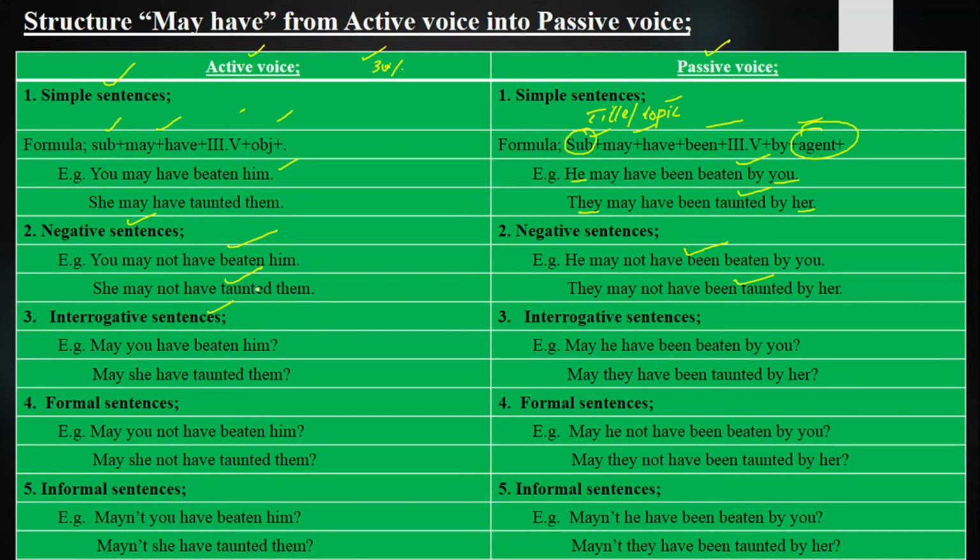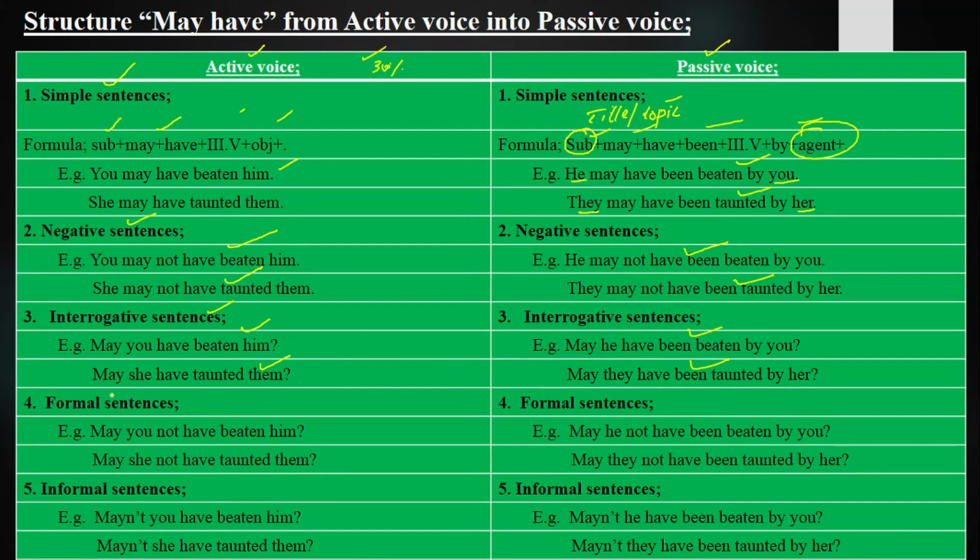Interrogative sentences, those sentences in which we ask questions and put queries are called interrogative sentences. May you have beaten him? May he have been beaten by you? May she have taunted them? May they have been taunted by her?